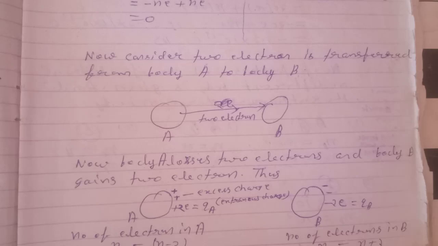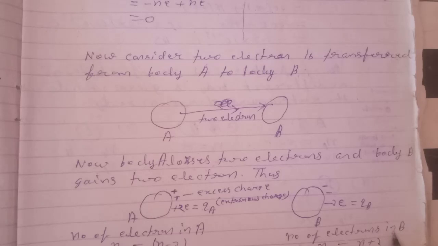So Qa equals n into Qe plus Np into Qp, that is (n minus 2) into minus E plus n into plus E. After solving, we get net charge on A as plus 2E. That is, this body has plus 2E positive charge, meaning 2 electronic positive charges, because E is the electronic charge.